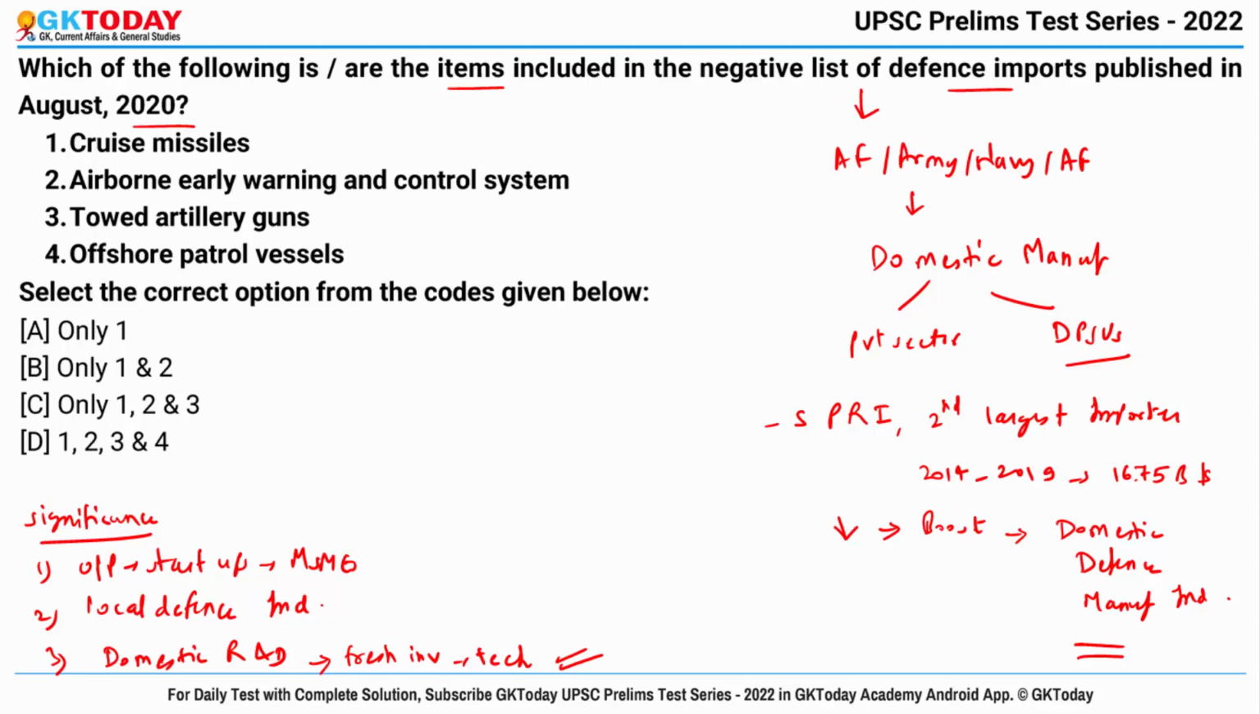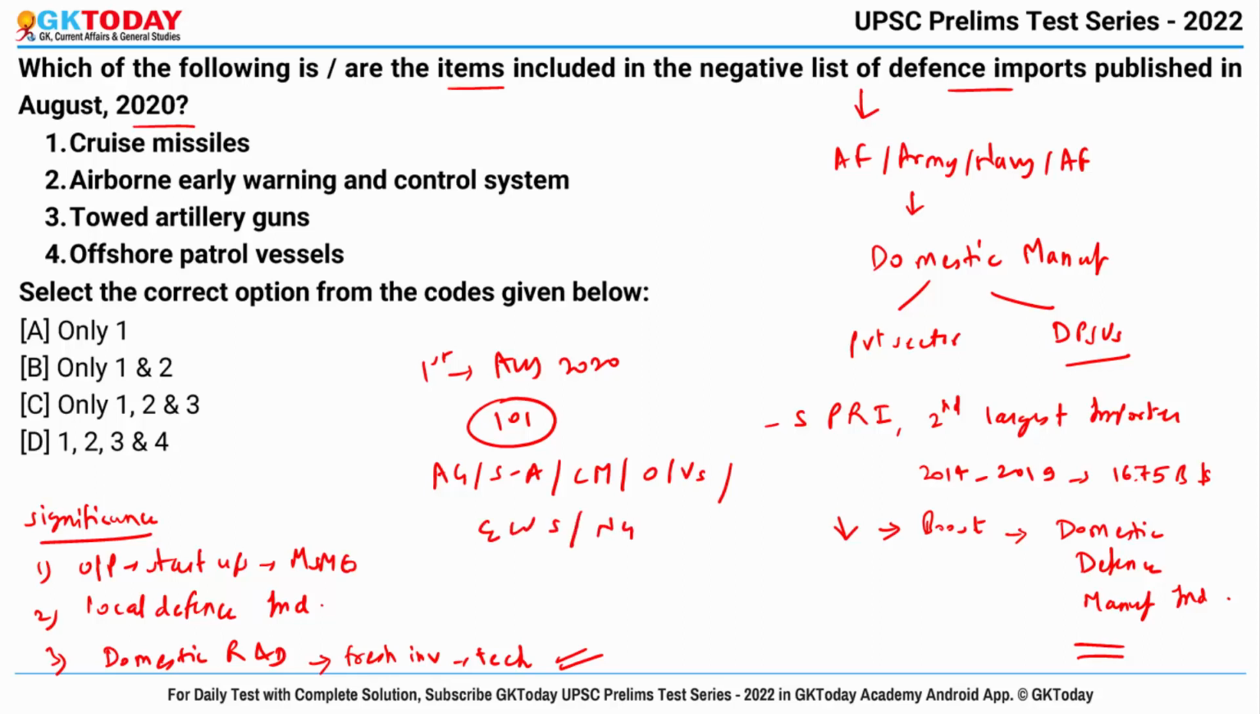Okay, so the first negative list for defense imports was published in August 2020 and it had a total of 101 items such as artillery guns, short range surface to air missiles, cruise missiles, offshore patrol vessels, that is OPVs, then electronic warfare systems, then next generation missile vessels and floating dock and anti-submarine rocket launchers.